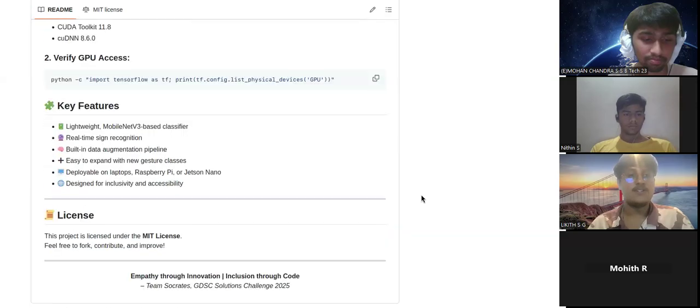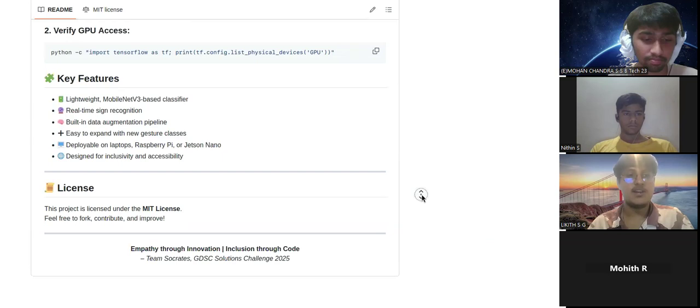For key features, you can use GPU acceleration by installing CUDA and cuDNN. Also, you can verify whether you have GPU access by running this code. The key features of our MVP are that it is lightweight and MobileNet v3 based, which is very fast. We have real-time sign recognition and a built-in data augmentation pipeline. It's easy to expand, deployable on desktop and mobile devices, and designed for better inclusivity and accessibility.